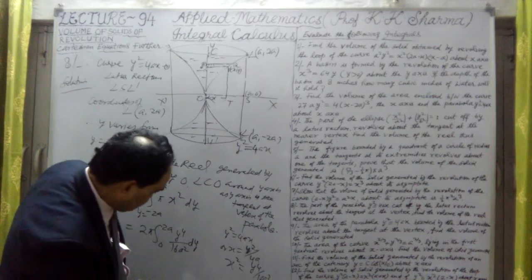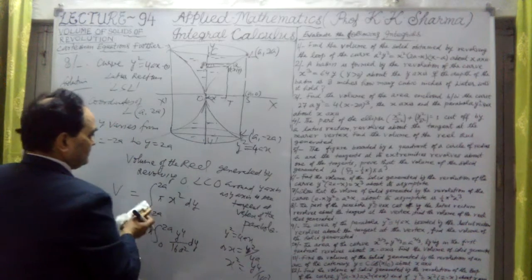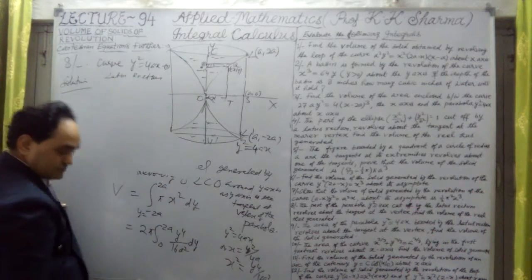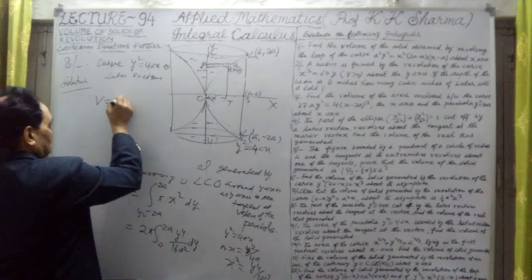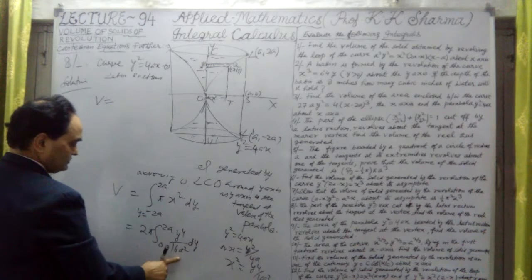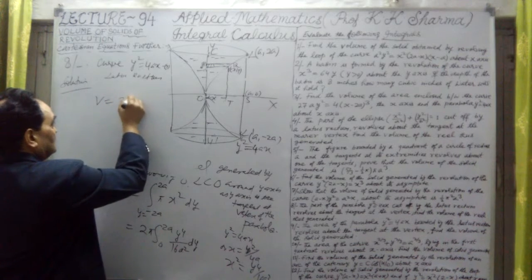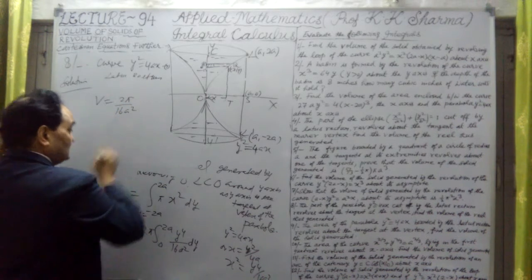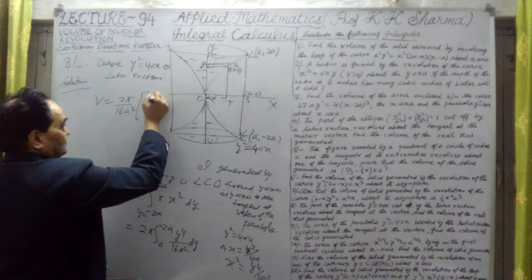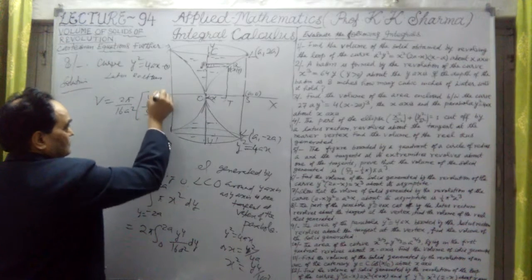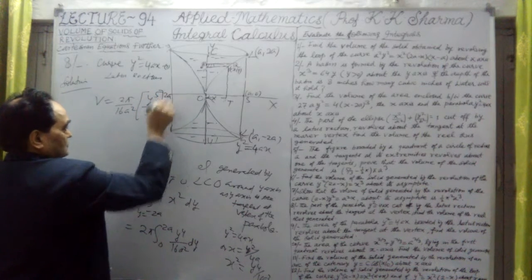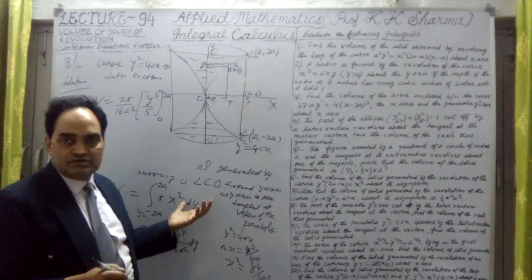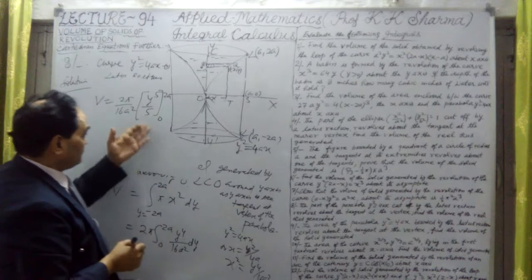So V is equal to 2 pi upon 16a square taken outside, and here it will be the integration of y to the power 4, which is y to the power 5 upon 5, from 0 to 2. This is with respect to y.